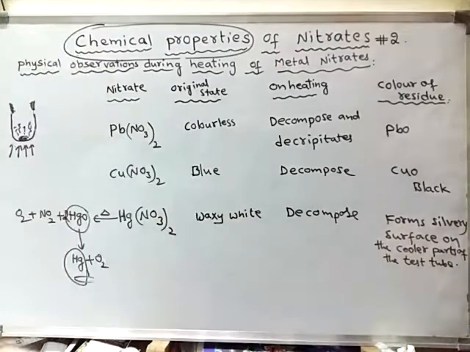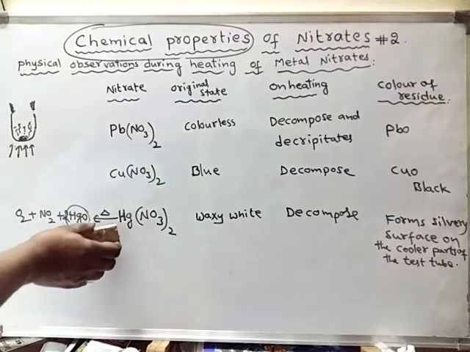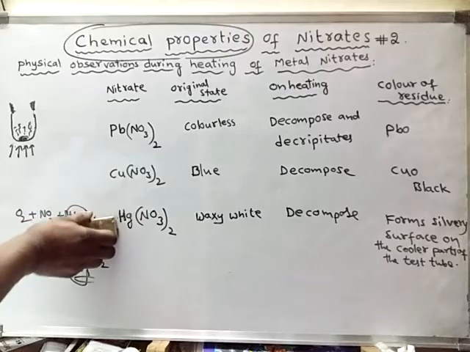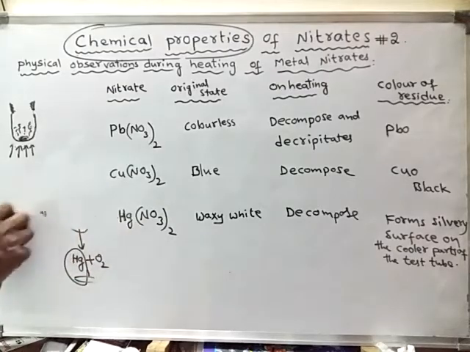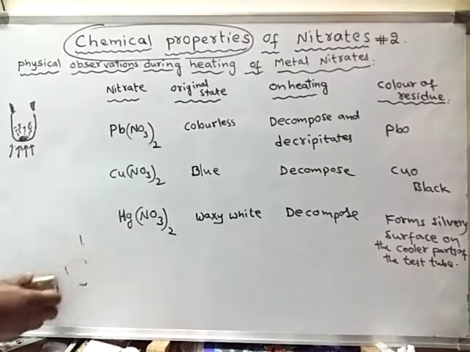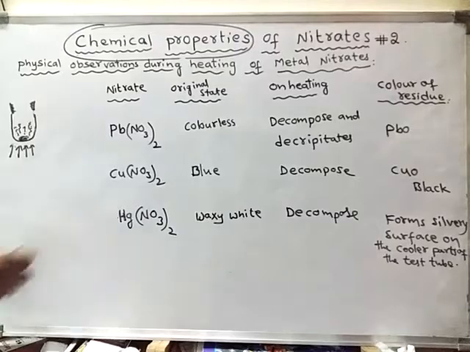So like this, mercuric nitrate can be discussed, what will happen when it is heated. Okay, right. Next, the last thing is silver nitrate.